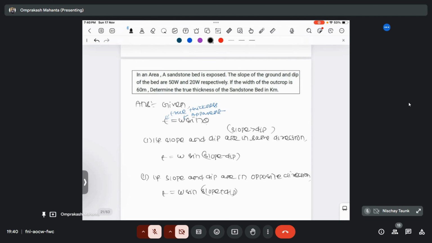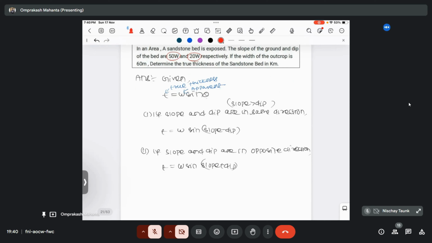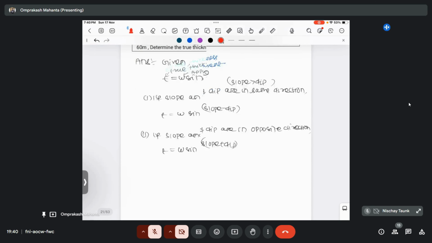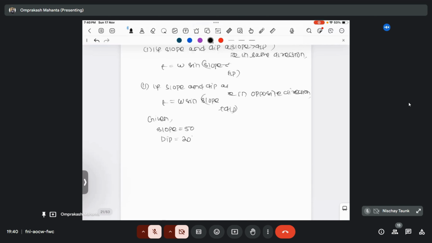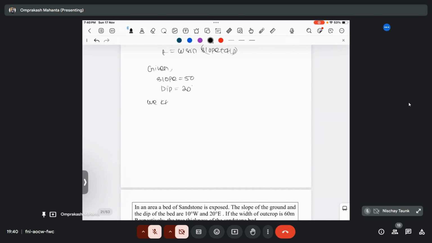In this condition, as you can see, the slope is dipping 50 degree west, and the dip of the bed is also 20 degree towards west. So both are dipping in the same direction. So what will be the formula for this case? Someone please tell. Slope minus dip. Okay, that will be slope minus dip. So here slope is given as 50 degree and dip is 20 degree, right? So we know that T equal to W sin (slope minus dip).